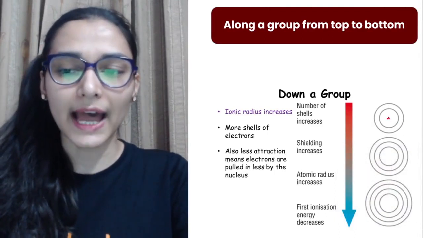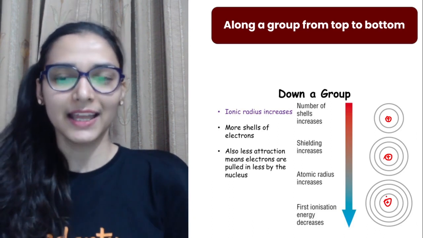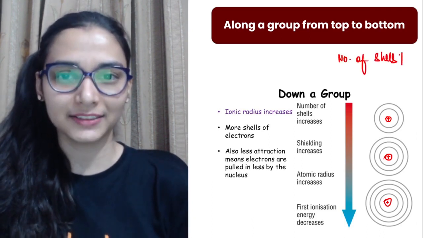यहाँ पर देखो as I am going from top to bottom the number of shells are increasing and यहाँ पर number of shells is a dominating factor.